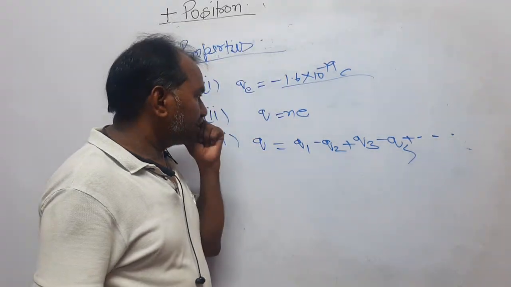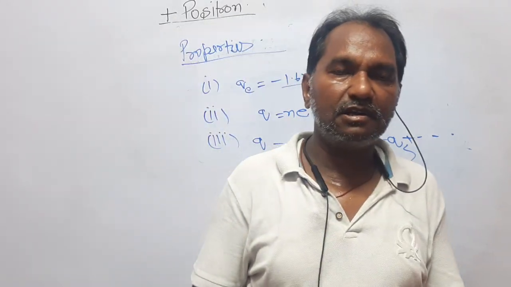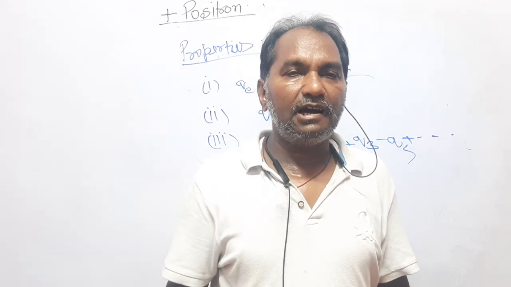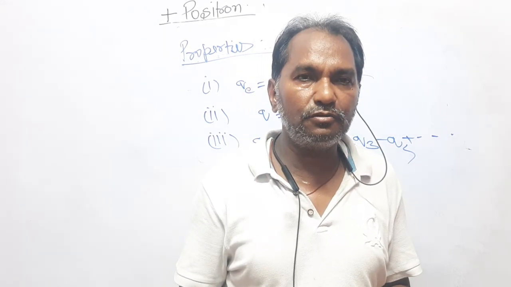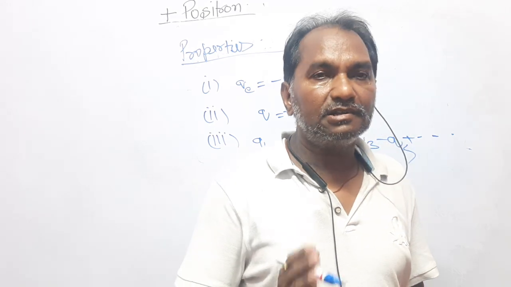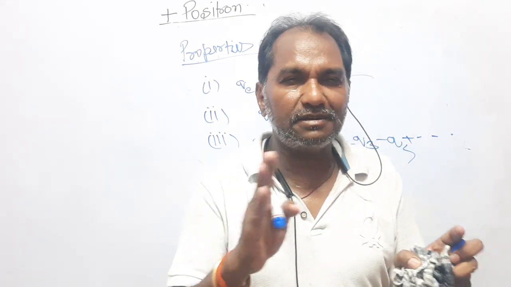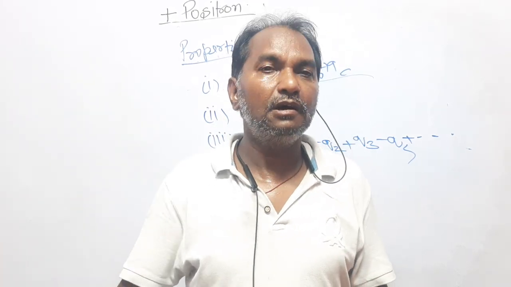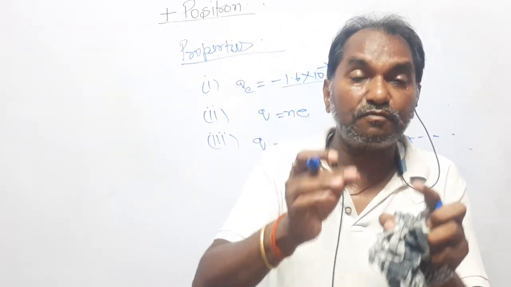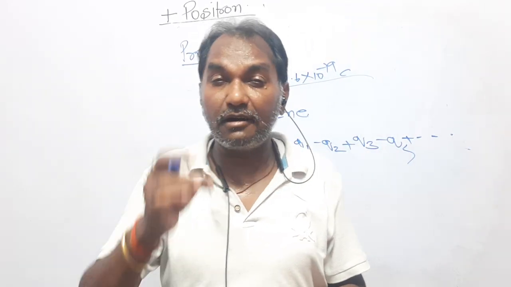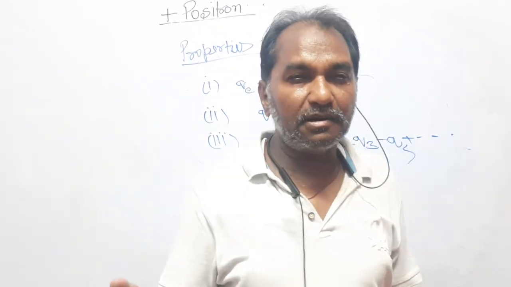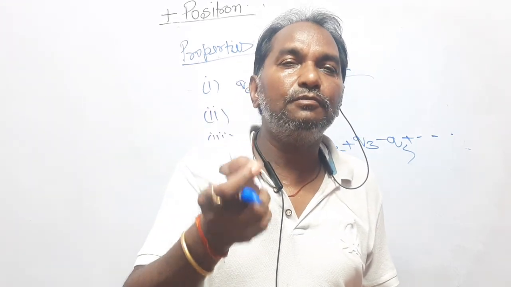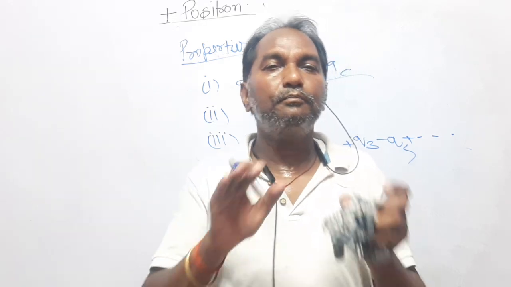Last but not least, charge is transferred in the form of free electrons. There is no transfer of positive charge. If you want to make a body positively charged, you have to create a condition in which that particular body loses some of its free electrons. Then there will be a deficit in the number of free electrons, a deficit in negative charge, and that will appear in the form of positive charge.